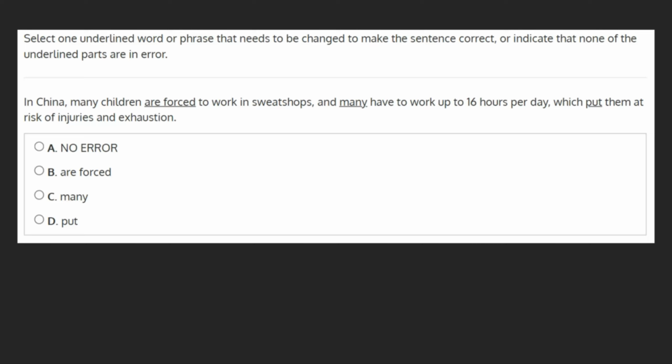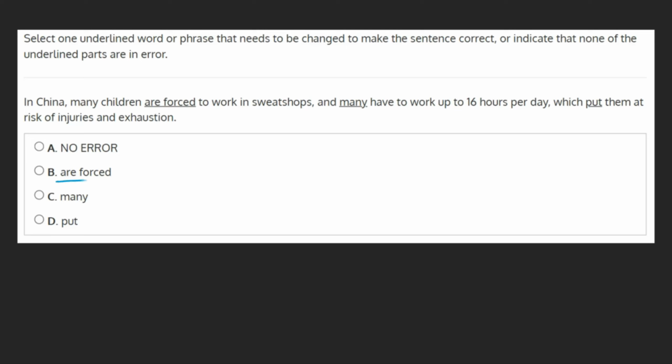Select one underlined word or phrase that needs to be changed to make the sentence correct, or indicate that none of the underlined parts are an error. In China, many children are forced to work in sweatshops, and many have to work up to 16 hours per day, which put them at risk of injuries and exhaustion. Let's go through each choice to see if there's a mistake that needs correcting.